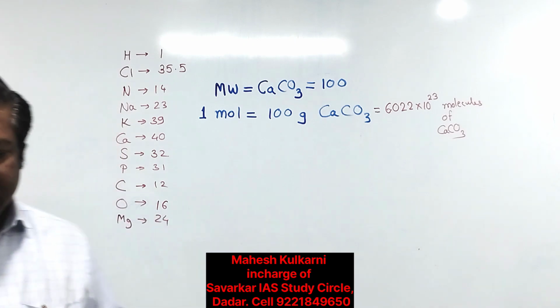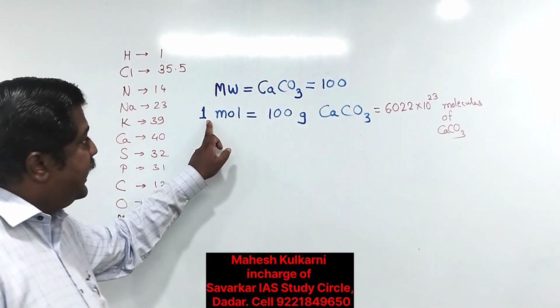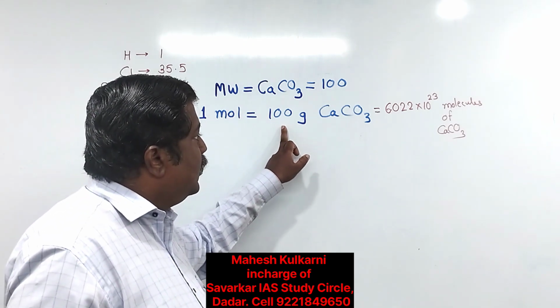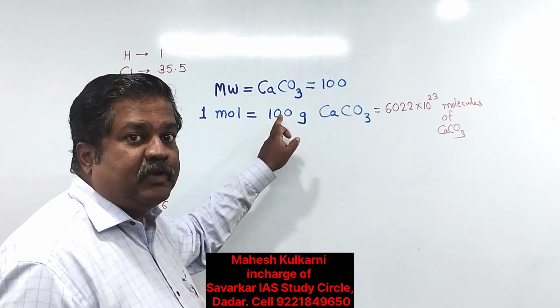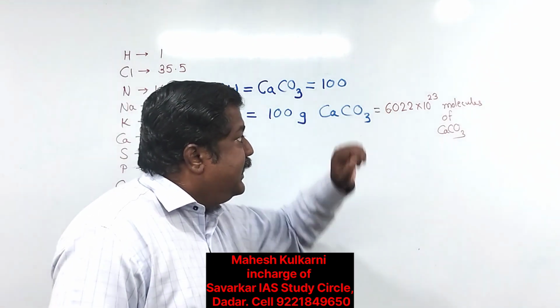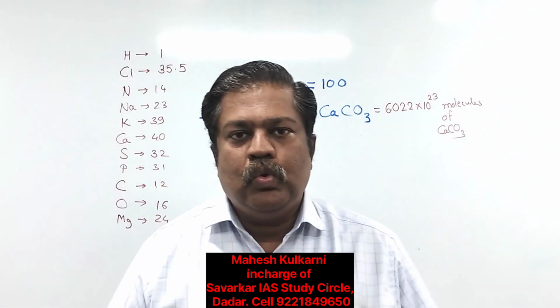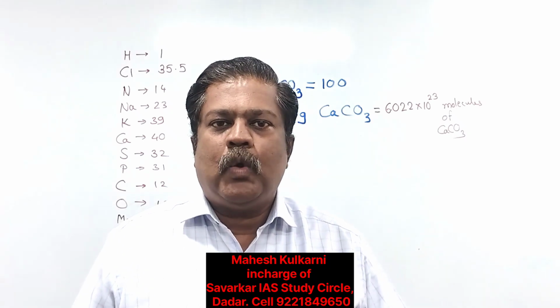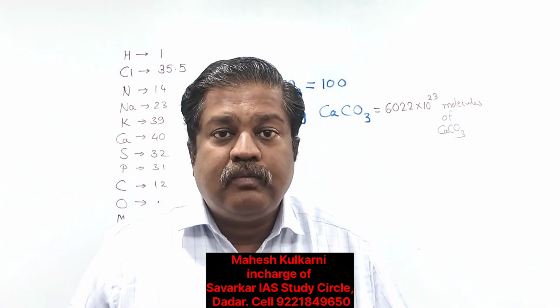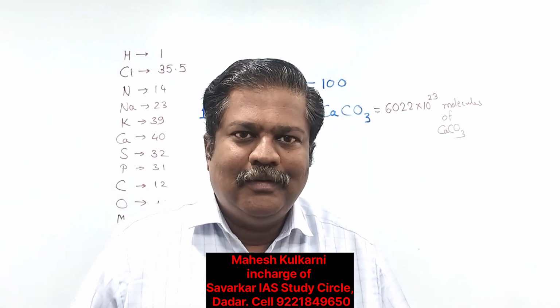So it is clear now that 1 gram mole of a substance, the molecular weight expressed in grams, contains 6.022 into 10 to the power of 23 molecules.